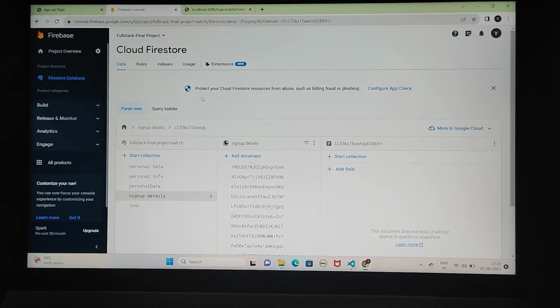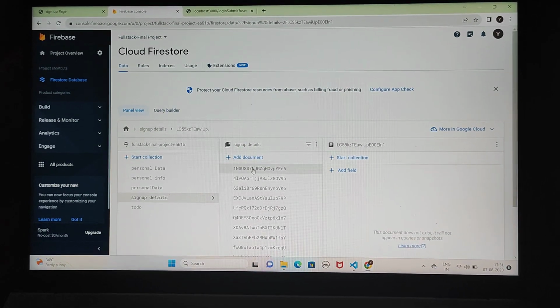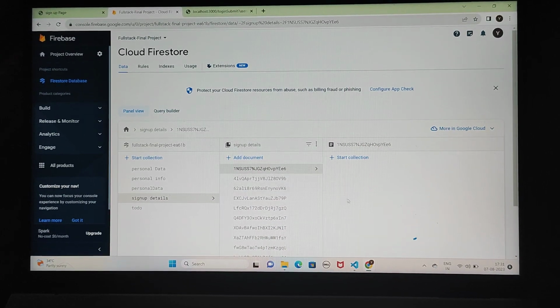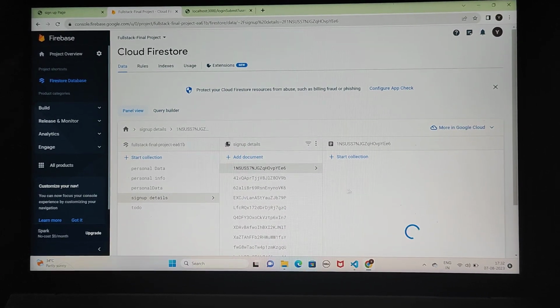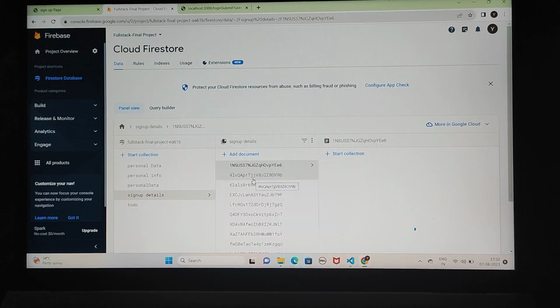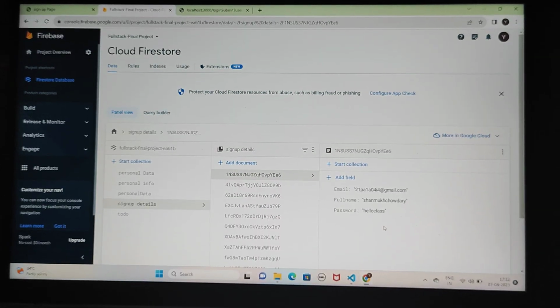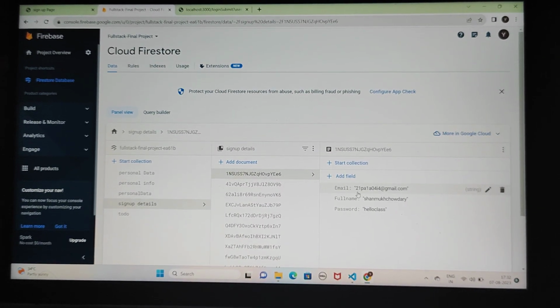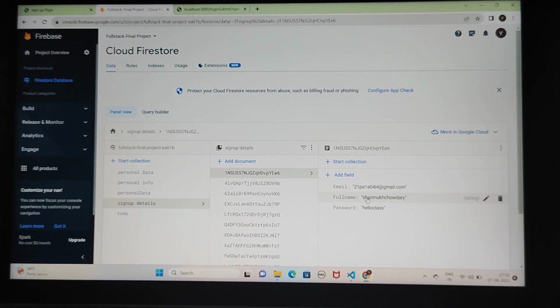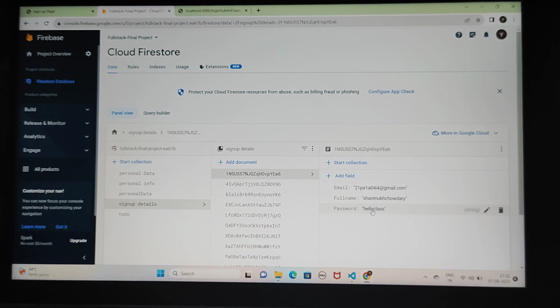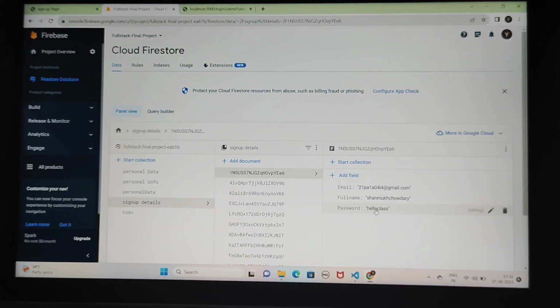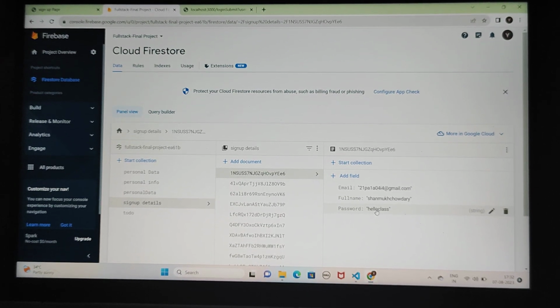It also stores our given information in the Firestore database like this, in the sign up details. See, my given information such as email ID, my full name and the password I have given in the sign up form is stored here in our Firestore database.